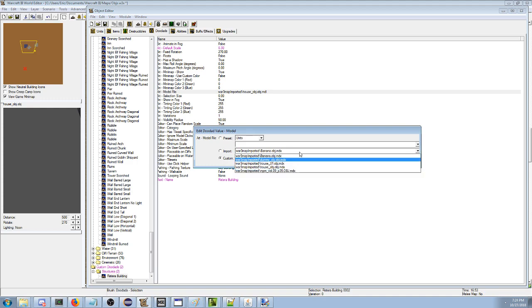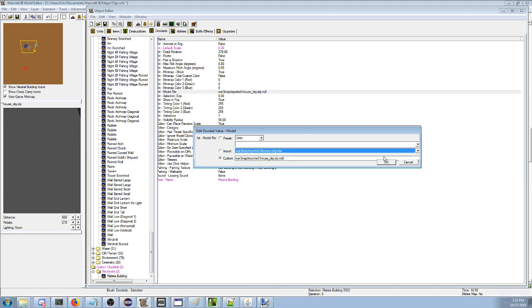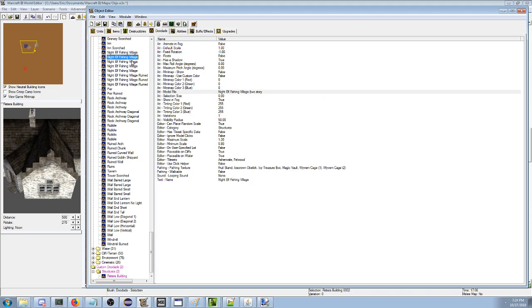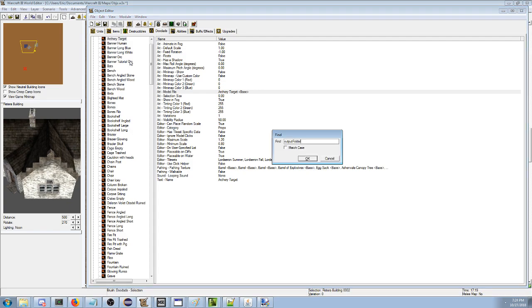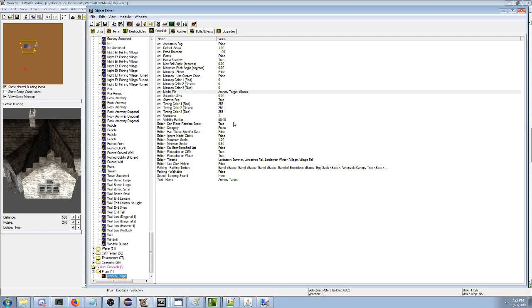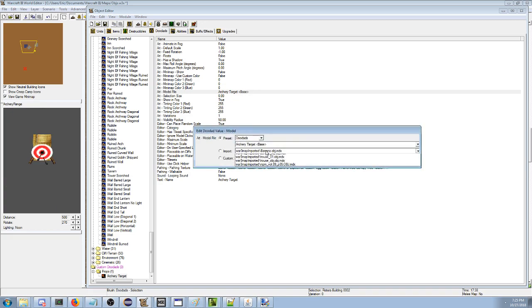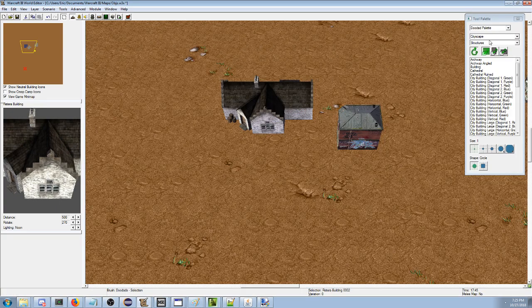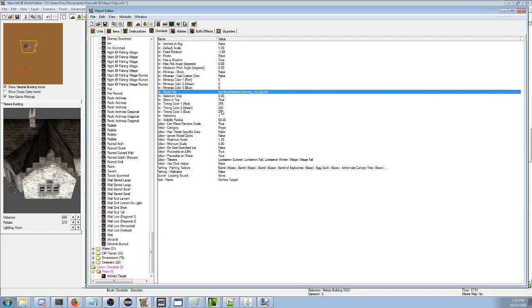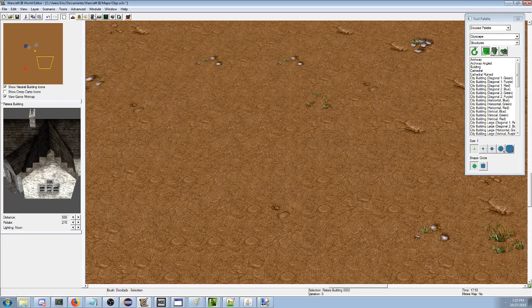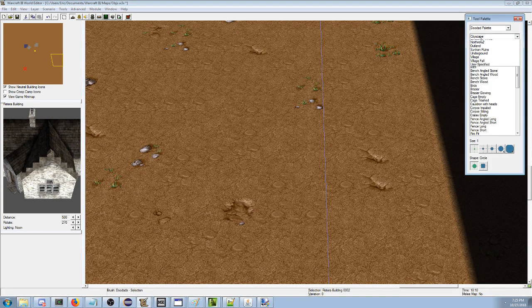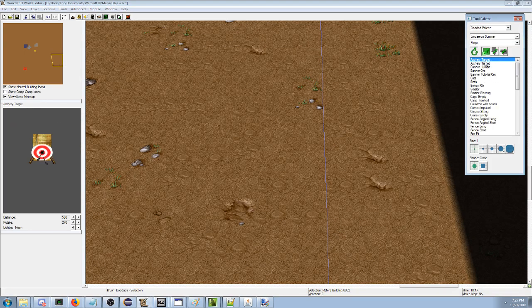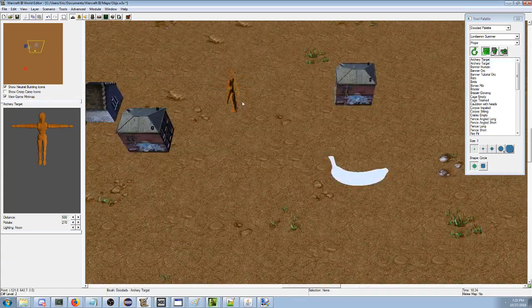What else is in here? Oh yeah, thing. Let's get the dummy. Let's make, what is it, the archery target? We're gonna replace the archery target with dummy. It's like Undertale or something. What tile set is this in? This is props, Lordaeron Summer. Okay. Here we go. Here's the dummy.